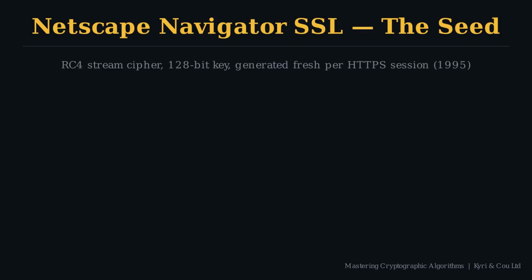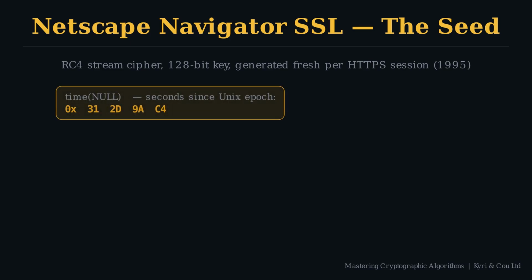Quick recap. Netscape Navigator's SSL used RC4, a stream cipher, with a 128-bit key generated fresh for each HTTPS session. On paper, 128 bits is well beyond brute force, more possible keys than atoms in the observable universe. The key was generated by a pseudo-random number generator. The seed for that PRNG came from 3 values read from the system at the moment the SSL session opened.